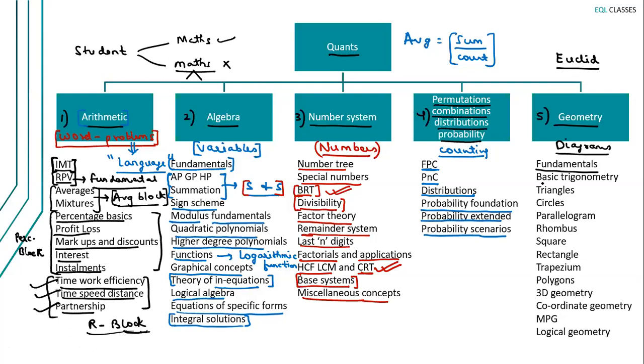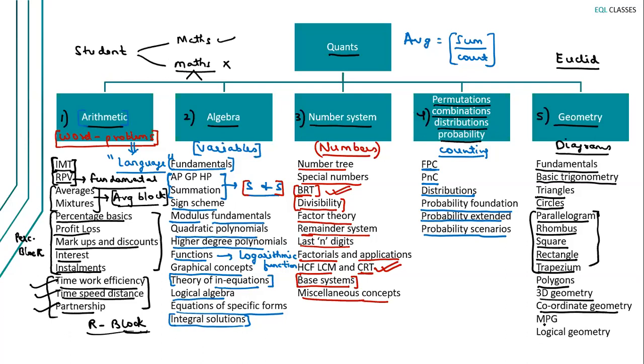Then we'll look at some basic trigonometry ideas because that is needed. Then we'll look at all the important diagrams: triangles, circles, quadrilaterals, parallelogram, rhombus, square, rectangle, trapezium. All of these are quadrilaterals. Then we'll discuss polygons in general: convex polygons, concave polygons. We'll look at 3D geometry. Then we'll look at coordinate geometry. Coordinate geometry is needed for some exams.